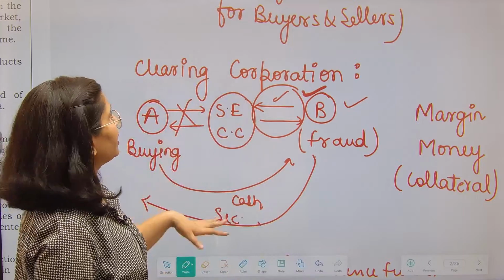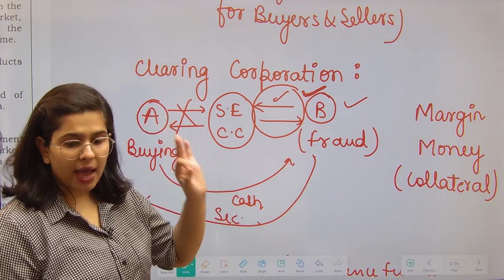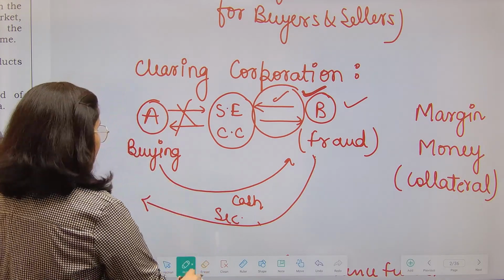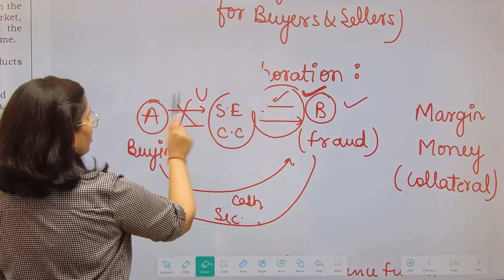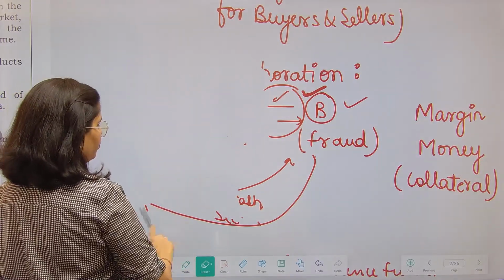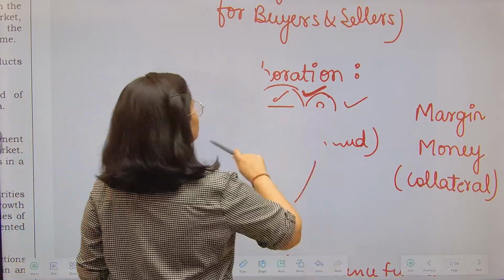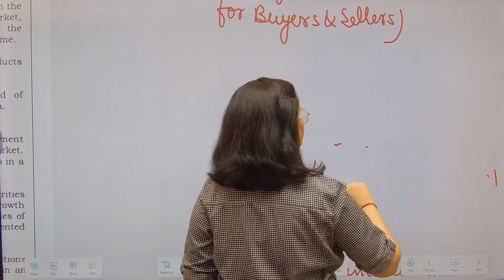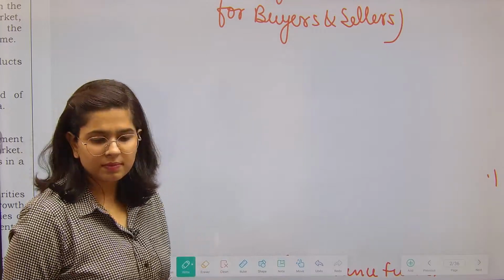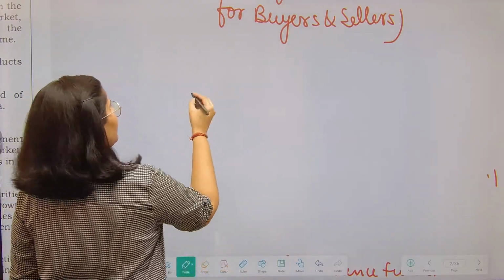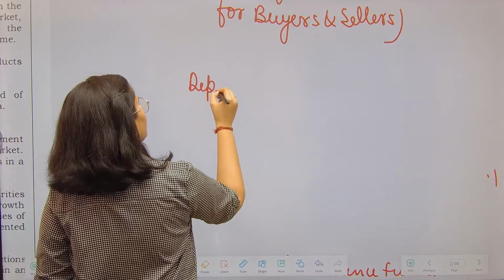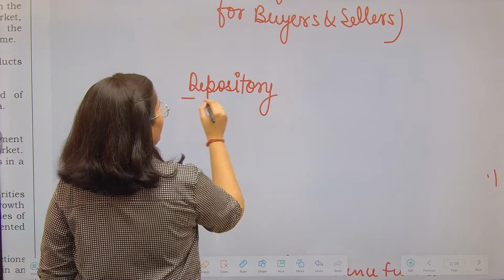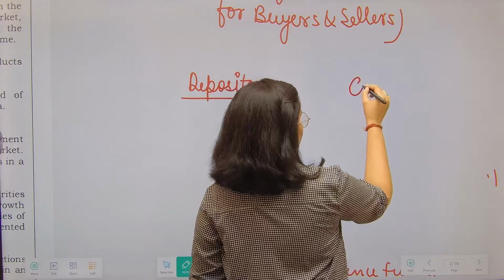So this is the work of the clearing corporation and the stock exchange. Every stock exchange has a dedicated clearing corporation as well. Okay, now there are two more terms that we will come across. I'll explain those terms to you. See, these two terms are depository and the other word is custodian.